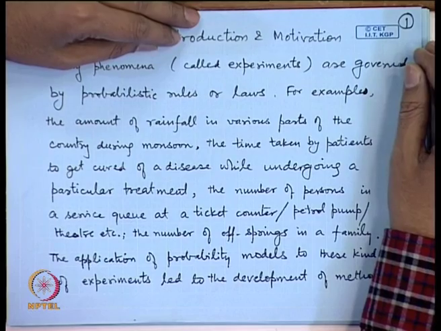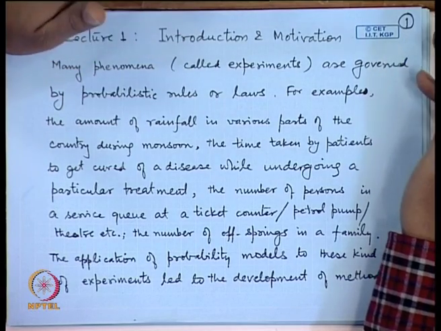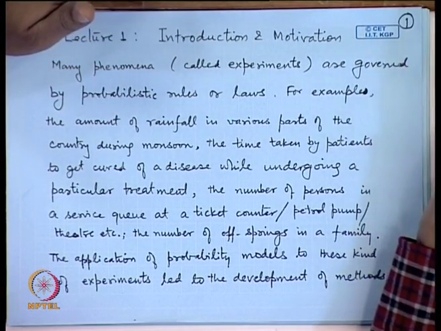Similar examples are the number of persons in a service queue at a ticket counter or at a petrol pump. So, for example, if we go to a railway counter at a given time of a day, we find that at that time there are large number of people standing in a queue. So, for the next time when we need the booking, we go to the counter at another time thinking that at this time there will be less number of people, and we find that that is not true.